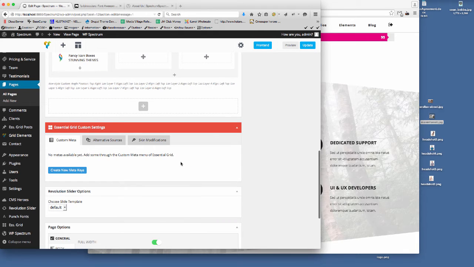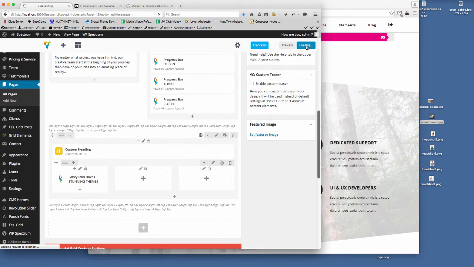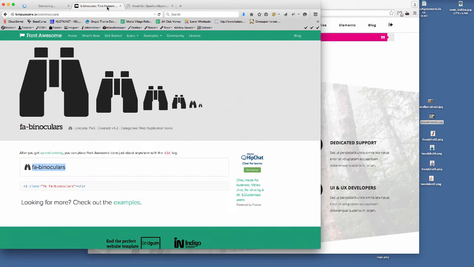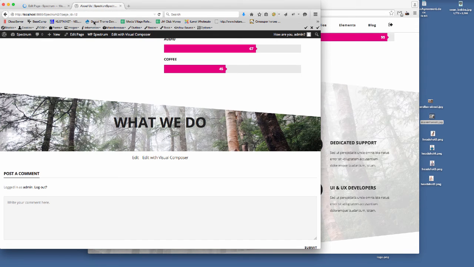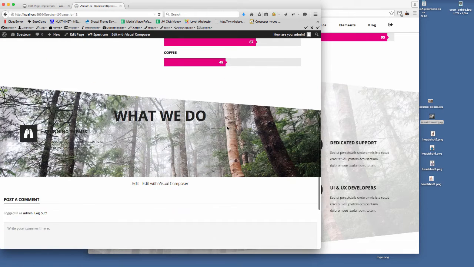So if I save that now, what I'm going to do is just update the page, and then I'll get rid of the Font Awesome because we don't need that at the moment. And then if I refresh the page, we'll see here now that we get the icon in there. We've got a square one at the moment, but I'll change that into a circular one in a moment. Again, you've got these different options, and there you've got the hovers that we set.